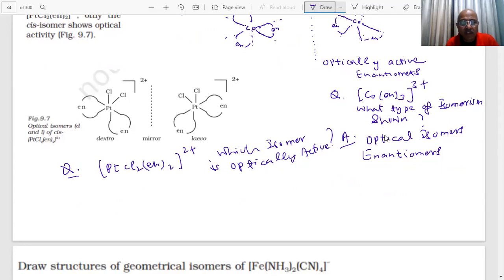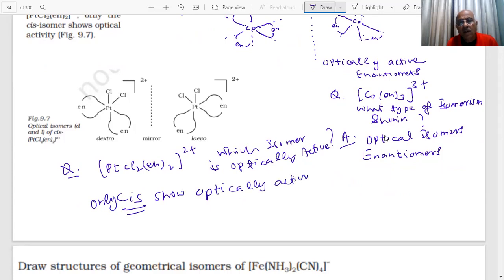All these questions have been given in the paper. We have already told you, only the cis form of this will show optical activity.